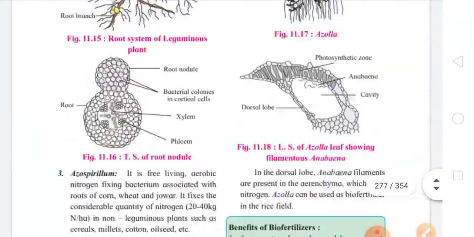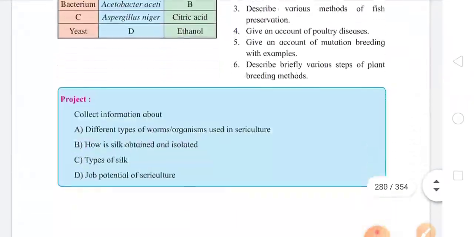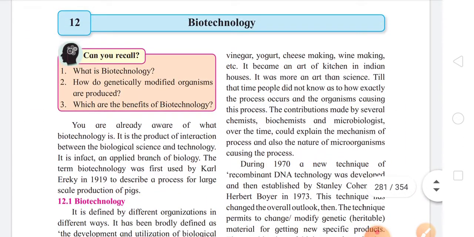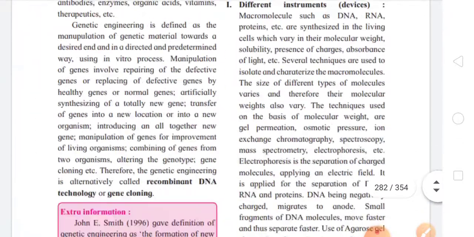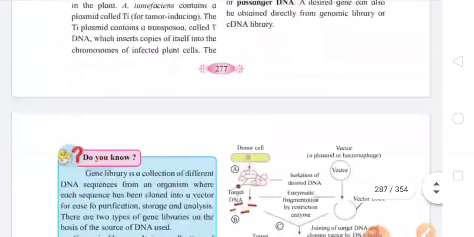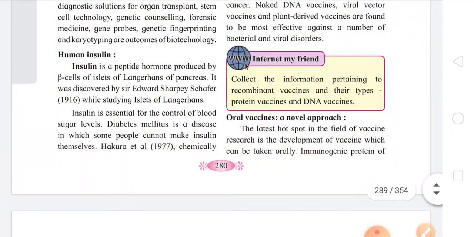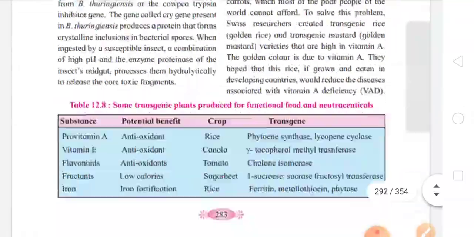So chapter number 12 is completely included. There is nothing in chapter number 12 that is deleted or reduced. You have to study the complete chapter thoroughly again. And the same goes with chapter number 13. Chapter number 13, that is organism and population.